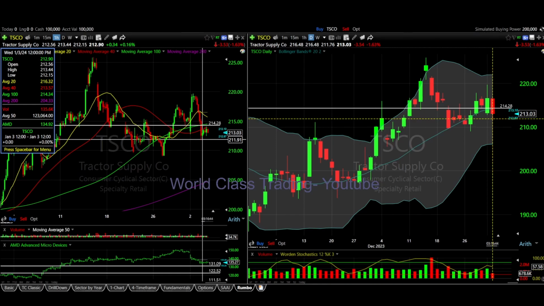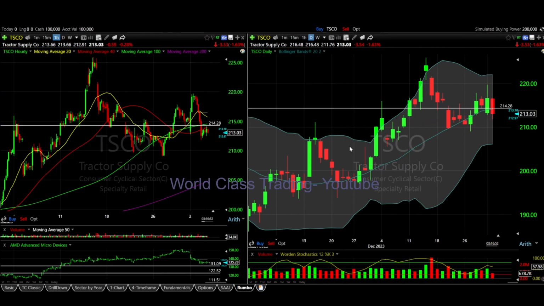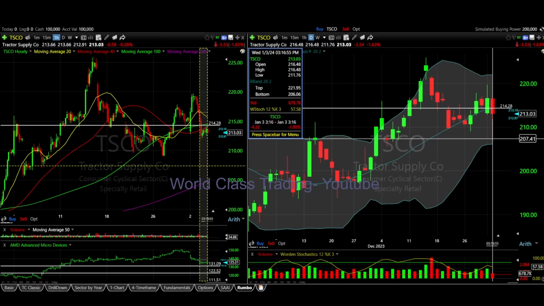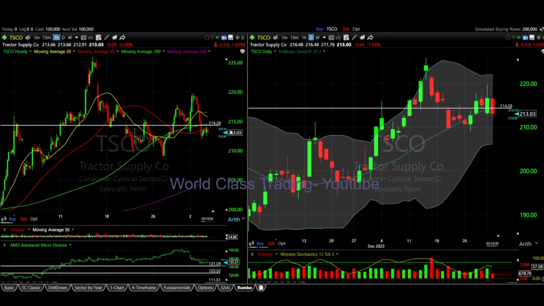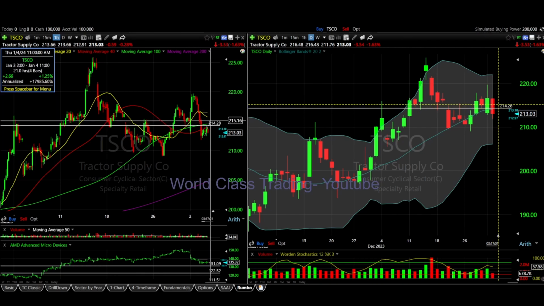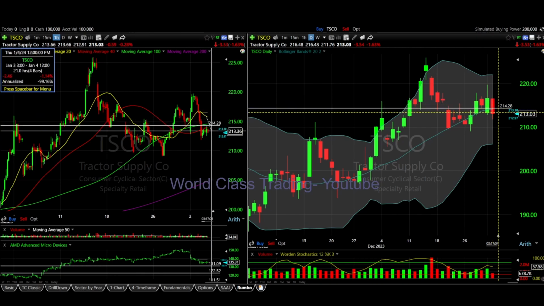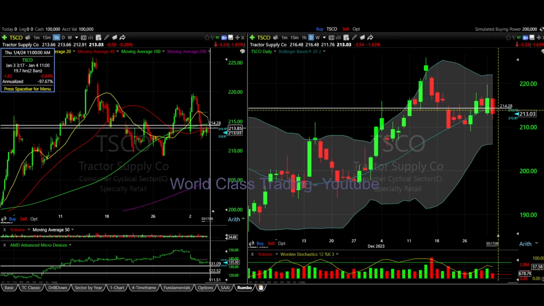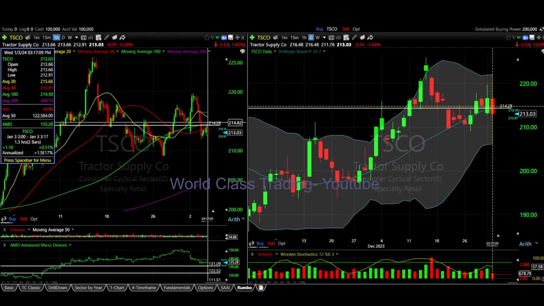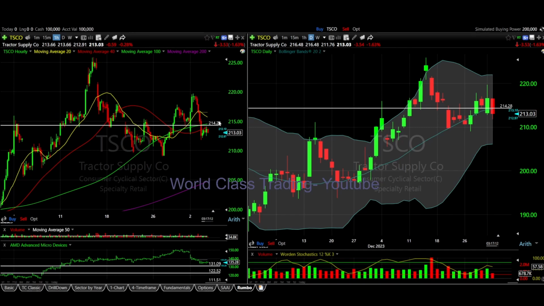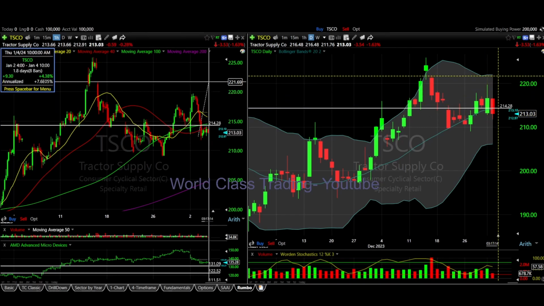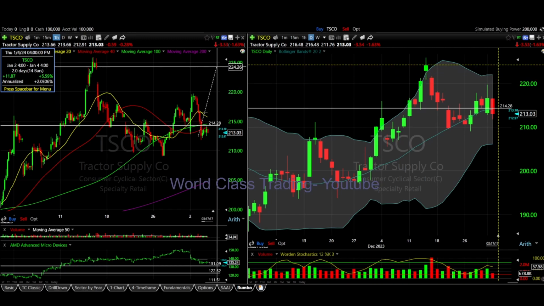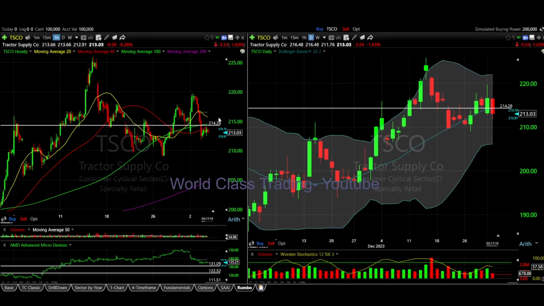So basically, if Tiesco breaks his mini zone right here, like 211.76, I'd say like 210 it reaches. If it reaches like 210, then we can see a nice put downwards to like 206. But if Tiesco breaks the moving average of 40 and 100, and then of course 20, because the moving average 20 will come down here by tomorrow. So if it breaks the moving average of 40, 120 upwards, then we can see a nice upwards call to like what, 220, and then of course 225 thereafter. So yeah, that's with Tiesco.